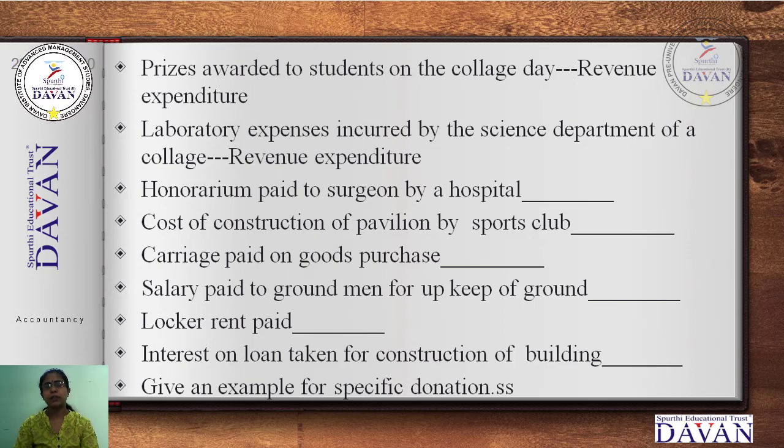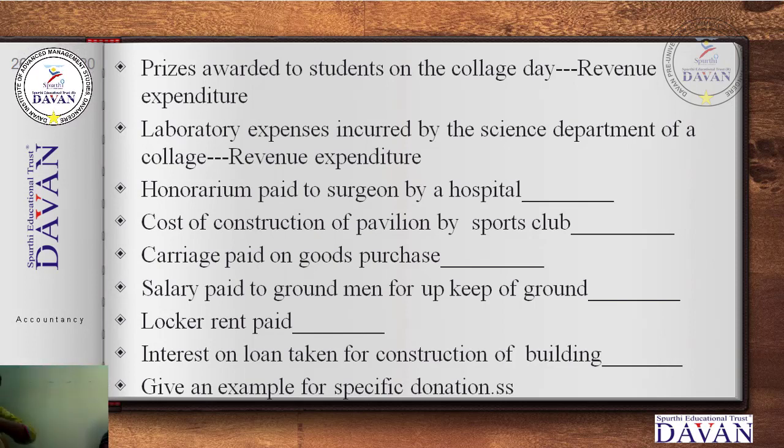This is the completion of your first part, theoretical and also practical oriented. Once you understand everything, it is easy to do the problem. It is a compulsory problem for 12 marks in this chapter. Next class I'll take the problems, or else I'll start the partnership chapter. Go through all this theory and understand it clearly. If any doubts, ask me in the Zoom meeting or in the classroom app. Send me the questions. Thank you, students.